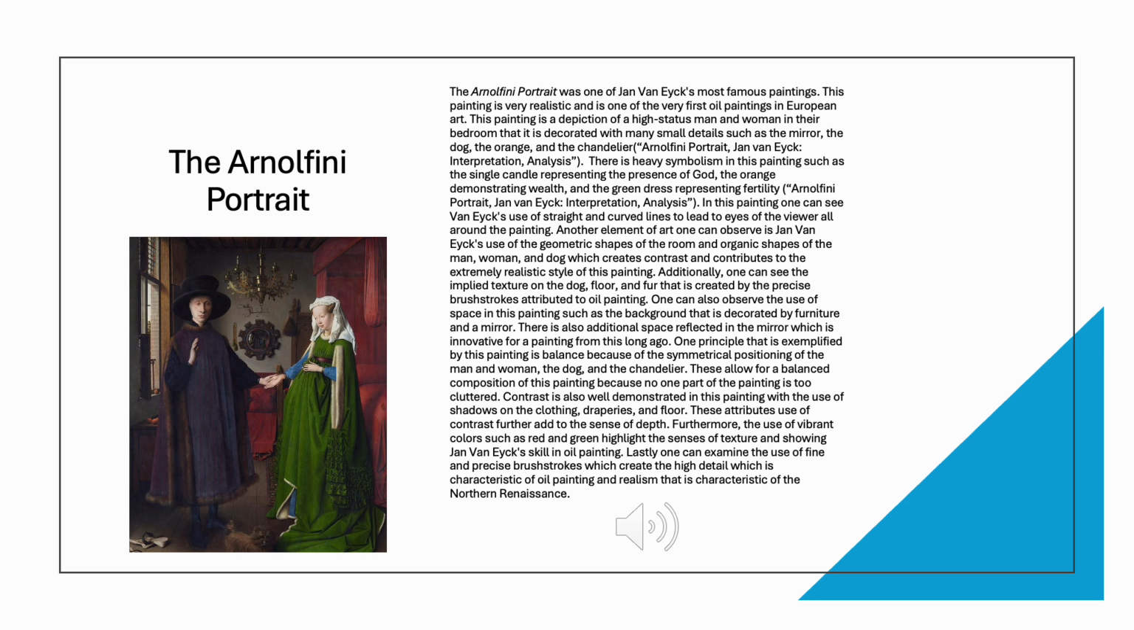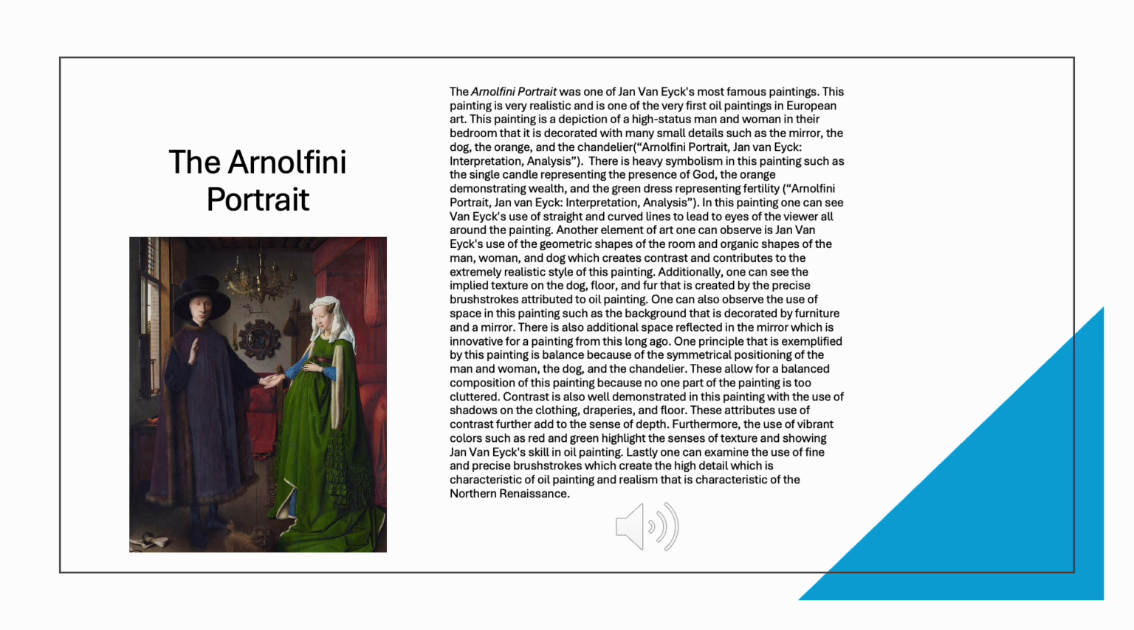In this painting, one can see Van Eyck's use of straight and curved lines to lead the eyes of the viewer all around the painting. Another element of art one can observe is Jan van Eyck's use of the geometric shapes of the room and organic shapes of the man, woman, and dog, which creates contrast and contributes to the extremely realistic style of this painting.